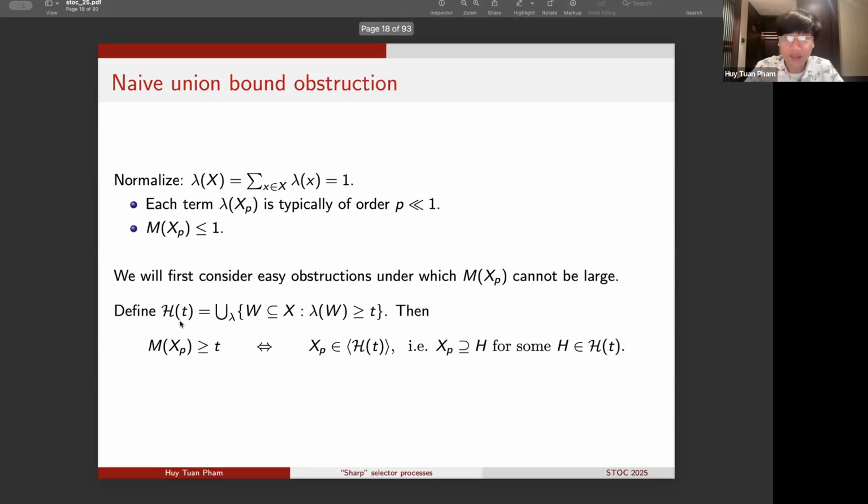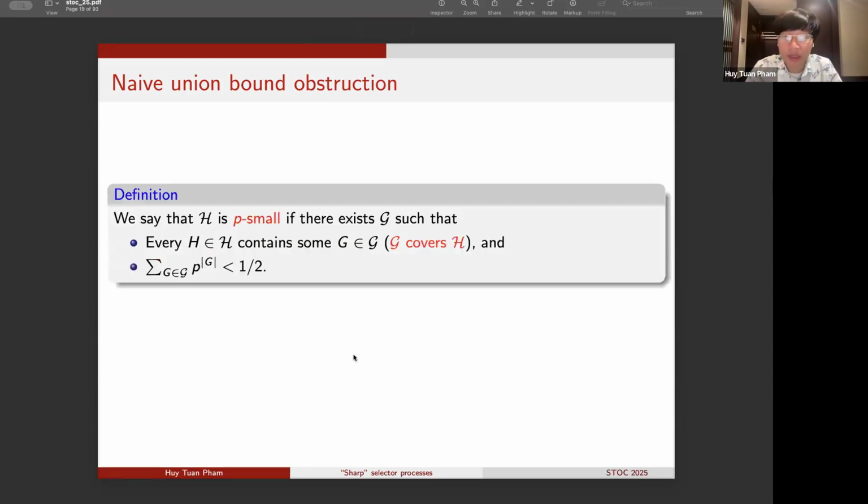Okay, so now to understand some natural and easy obstructions to the event that M of X_p is at least t, we can just turn to find obstructions to the event that X_p is contained in the bracket of H_t. And our lessons from probabilistic combinatorics tell us that there is a very good broad class of obstructions that we should consider for events of the form X_p is contained in bracket H. So towards that end, let me make an important definition. Given a family of sets script H, we say that H is p-small if there exists a family of sets G with the following two properties.